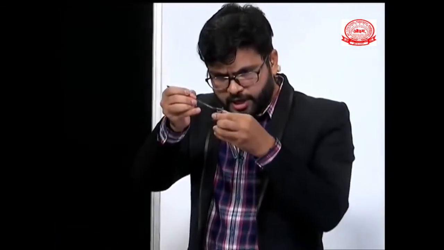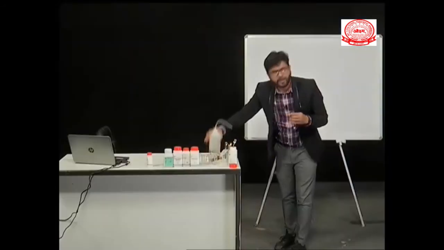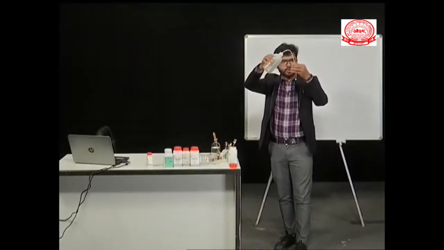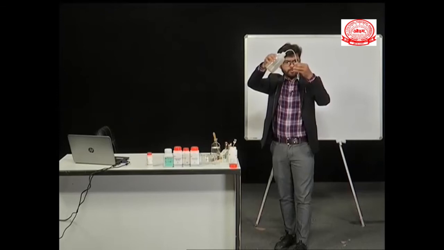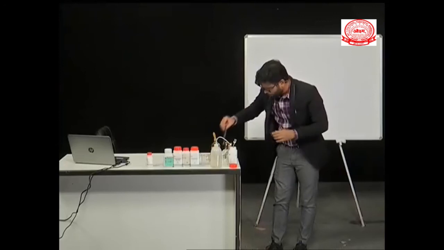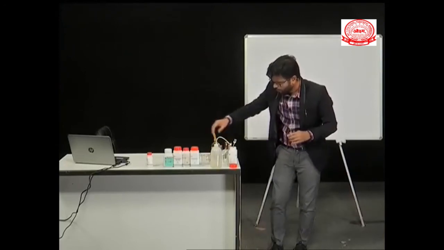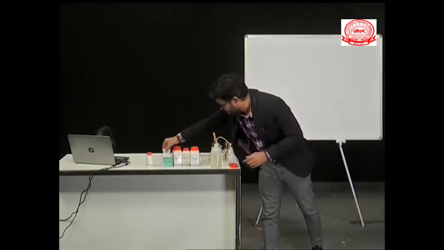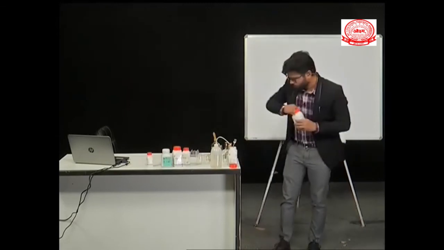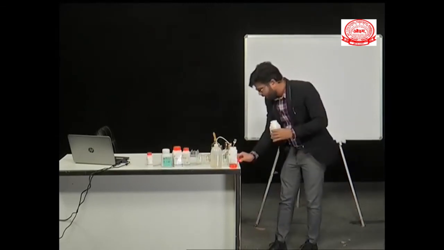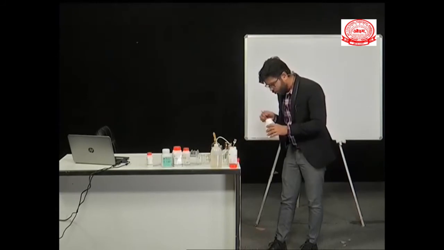I'm taking a very little amount of sodium sulfate. We'll prepare sodium sulfate solution. Now, after preparing sodium sulfate solution, we'll prepare barium chloride solution in another test tube.